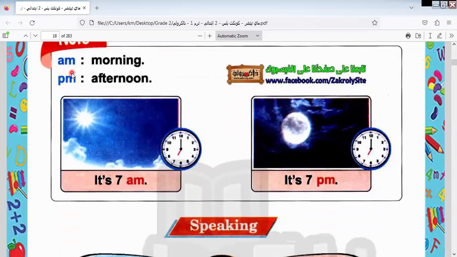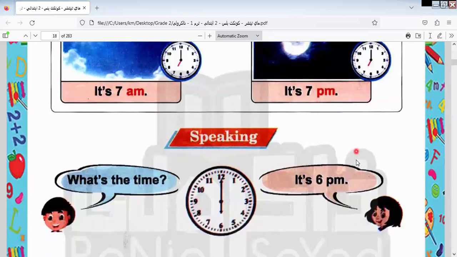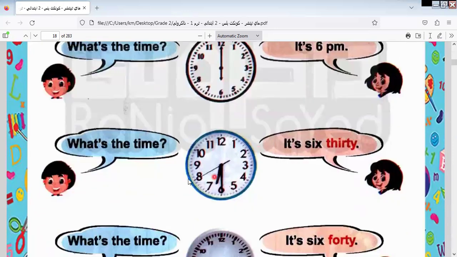When we talk about the afternoon and the morning, what can I refer to time by? I refer to the time by the abbreviation AM in the morning and PM in the afternoon. Here we say it's 7 AM or it's 7 PM. What's the time? It's 6 PM. Here is 6 PM. Okay, afternoon.